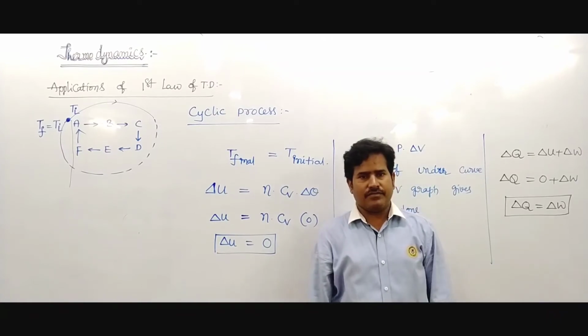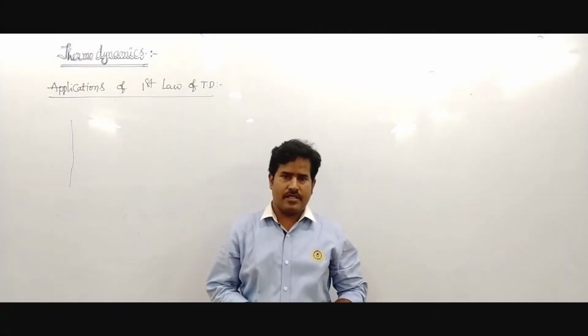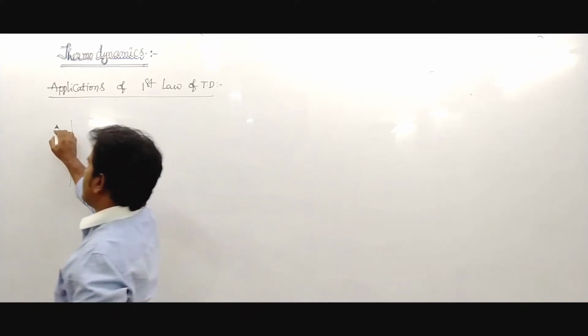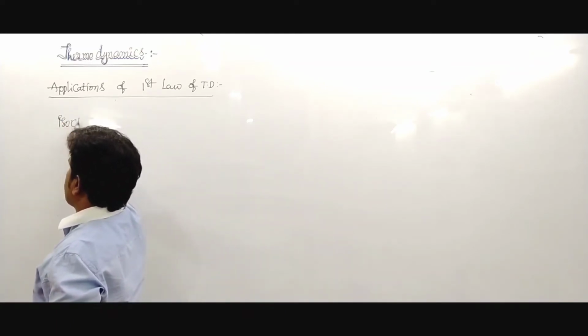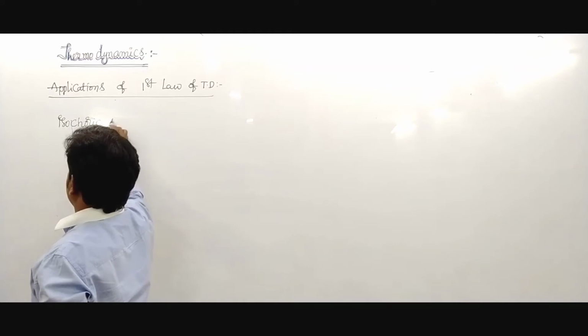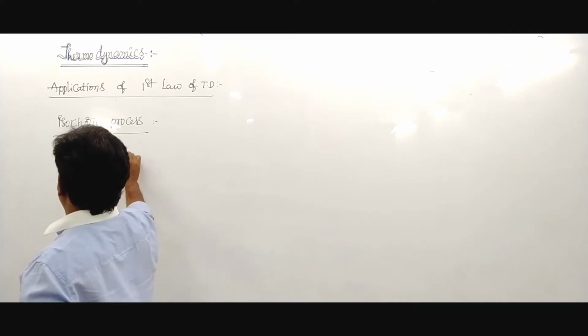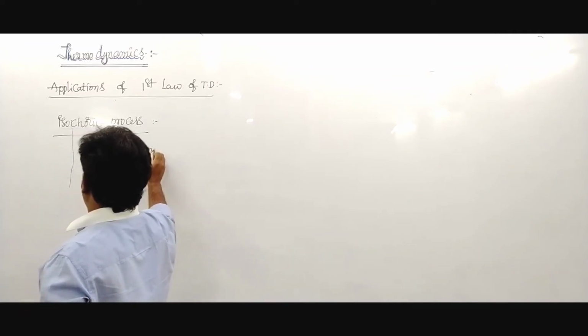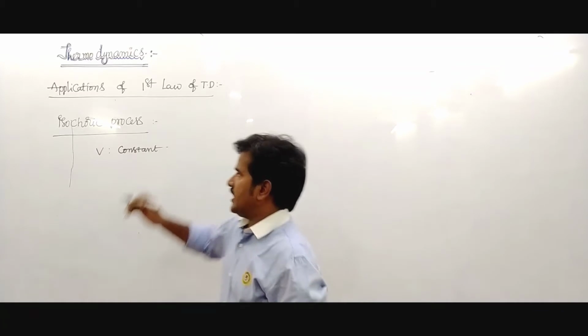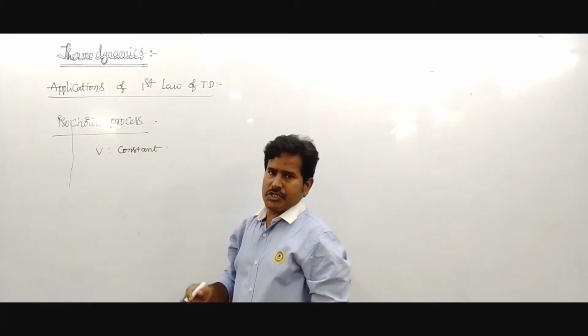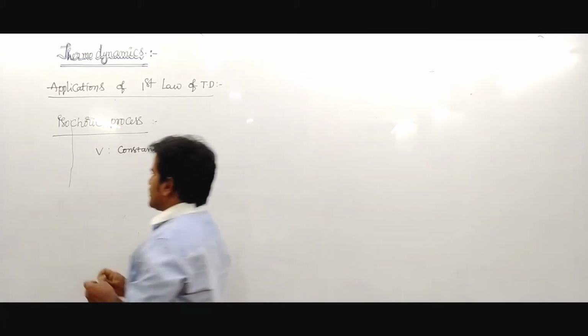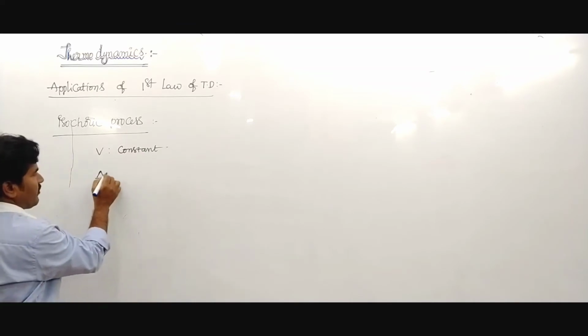Another application is the concept of the isochoric process. What is an isochoric process? In an isochoric process, the volume of the substance or system remains constant. This is another application. The volume of the system is constant, so the change in volume becomes 0.